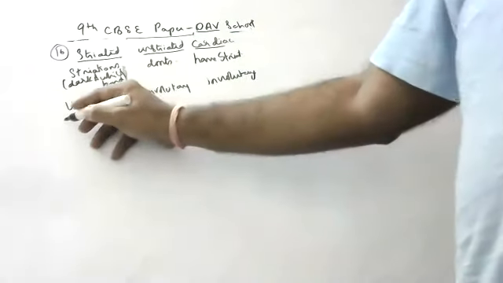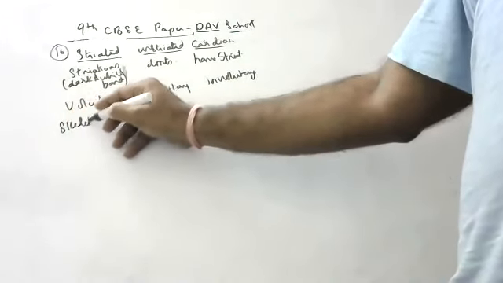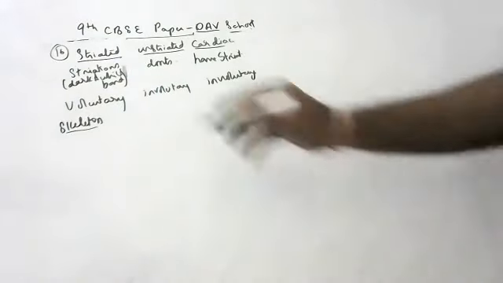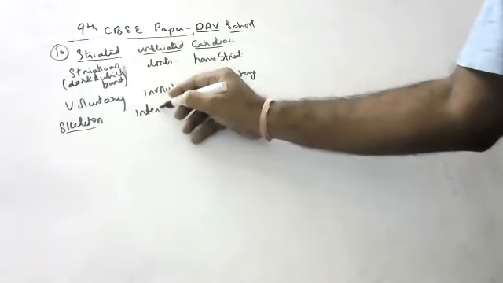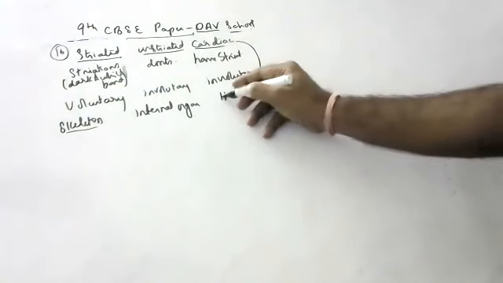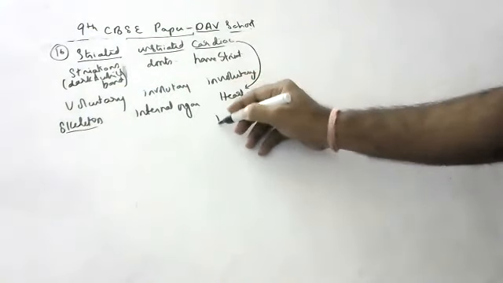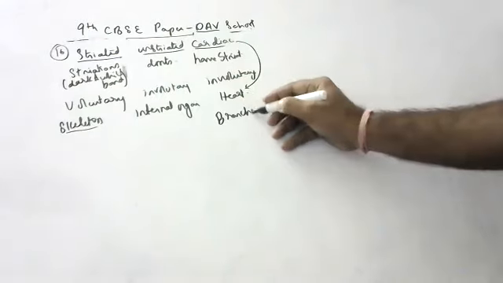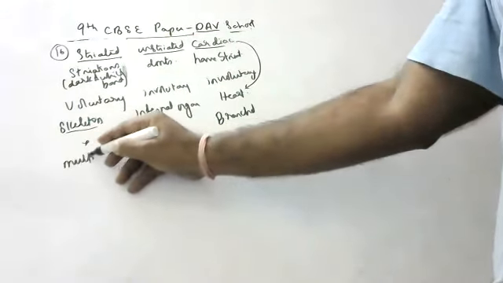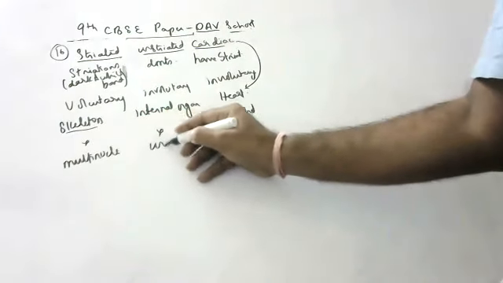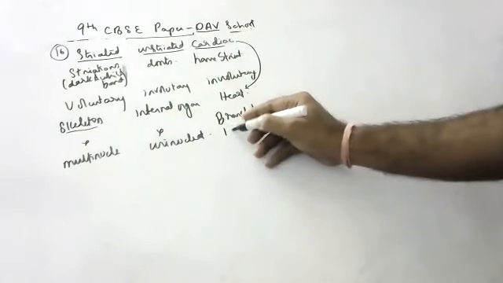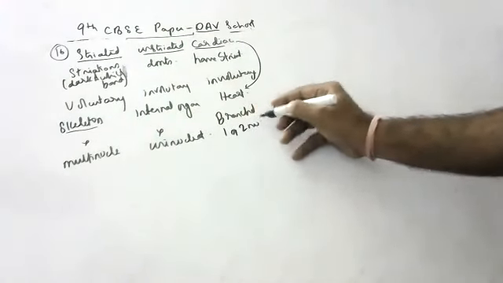Next, striated muscles are present on the skeleton, because for the skeleton, like hands and legs, whenever we want, we will move. They are attached to the skeleton. Unstriated muscles are present in internal organs. Cardiac muscles, where are they present? In the heart. And this is branched. This is not branched. This is not branched. Here, multinucleate. Here, uninucleate. Here also almost one or two nuclei are present, children.